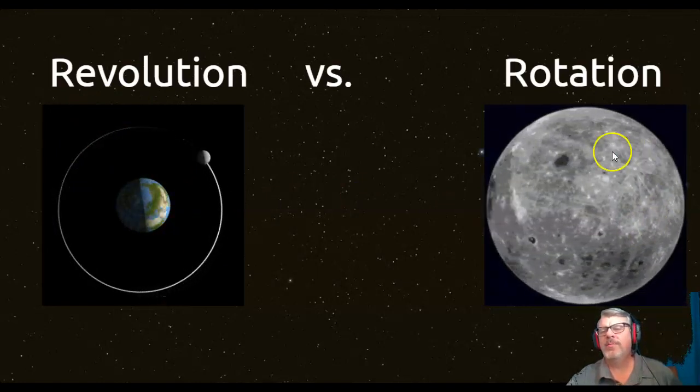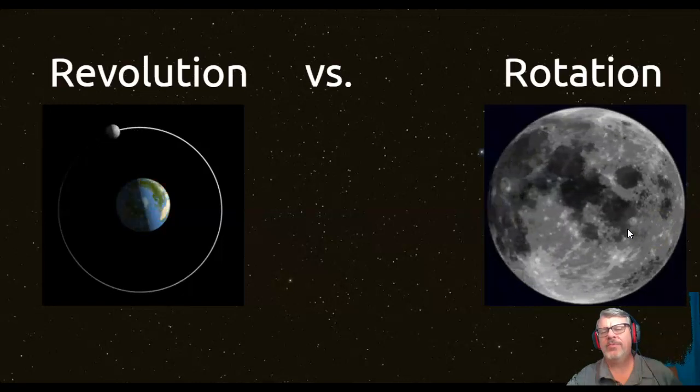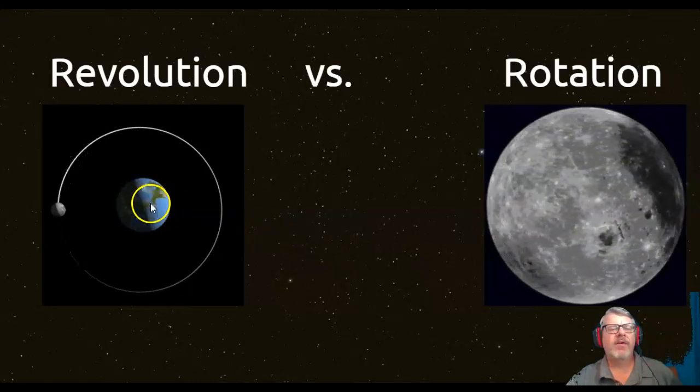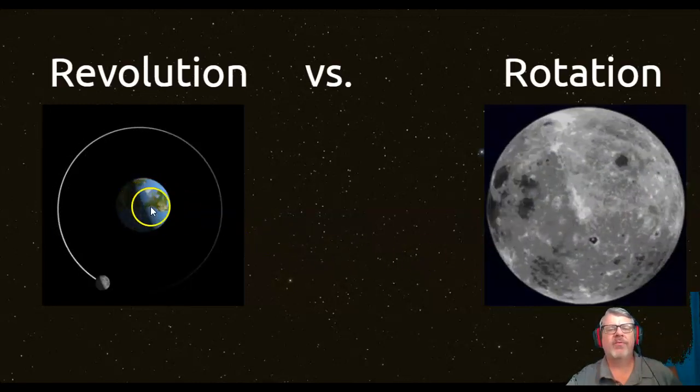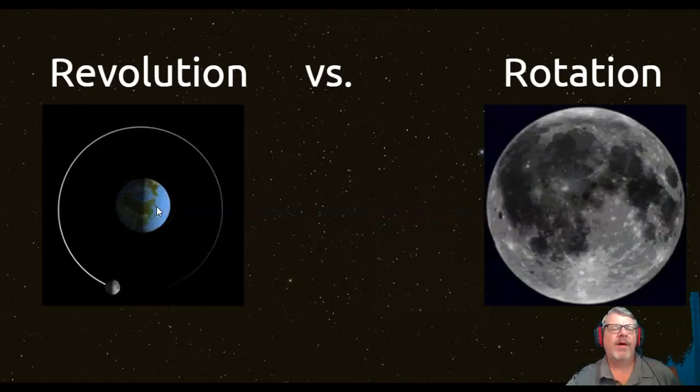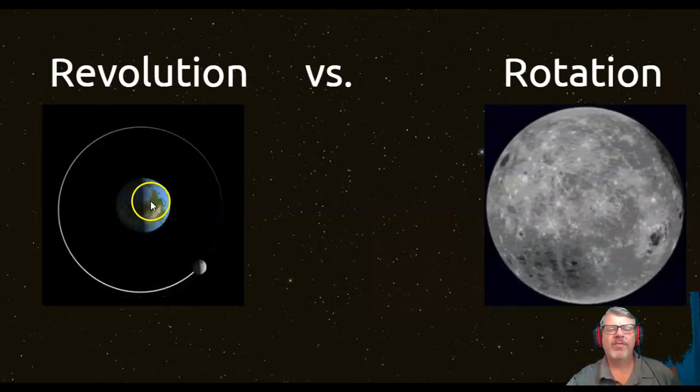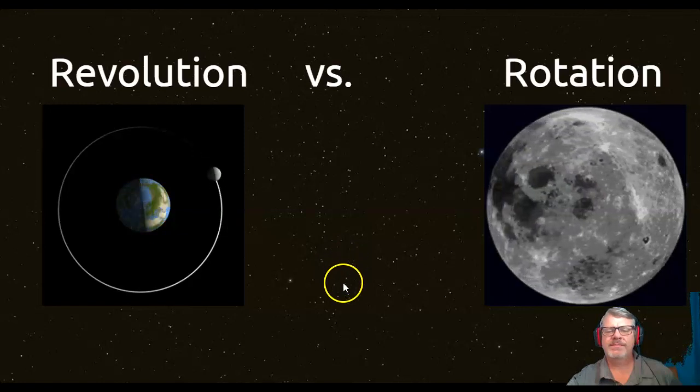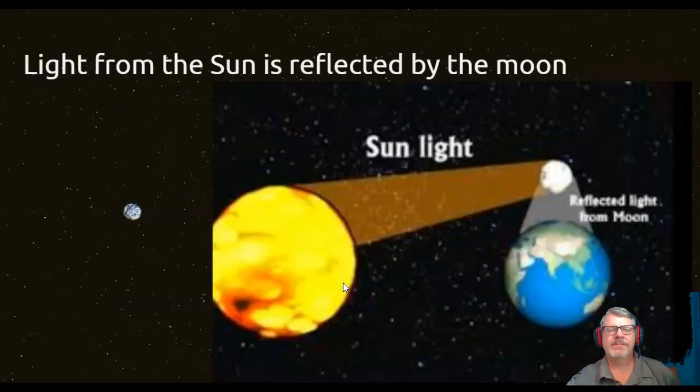It's one complete spin on the axis, like this picture. And in this picture, the Earth is also rotating. A rotation of the Earth is called a day. We also need to know that light from the sun is reflected by the moon. The moon does not generate its own light. It's light rays that are reflected off the moon down to the Earth that is why it appears to be lit.